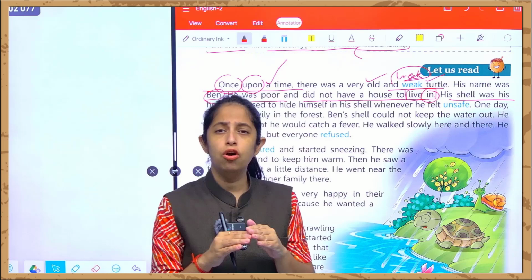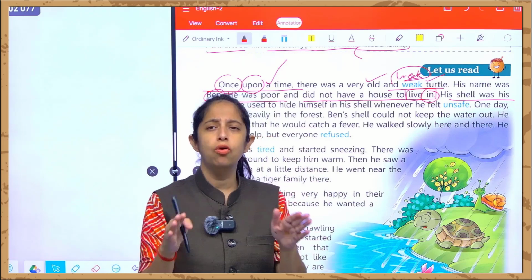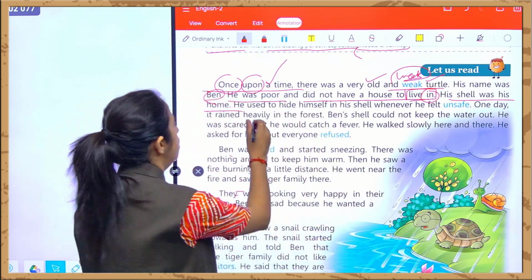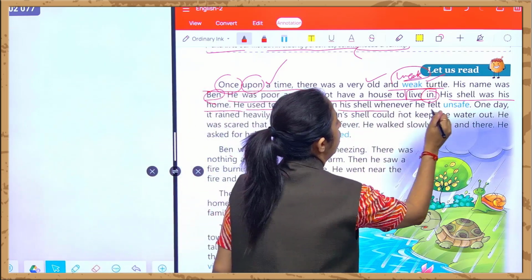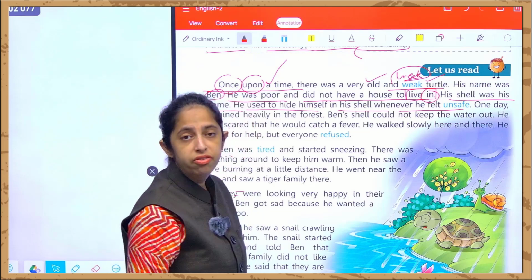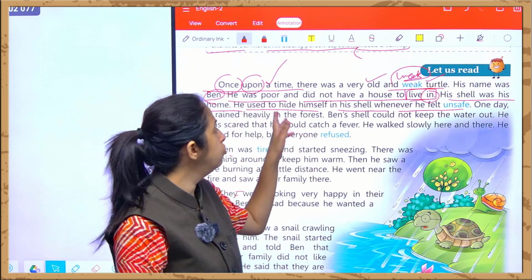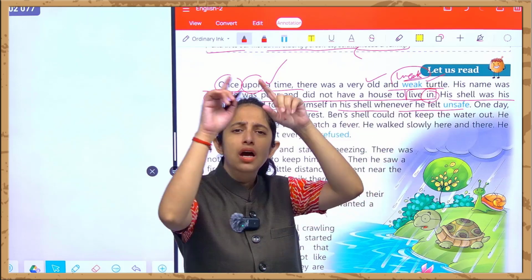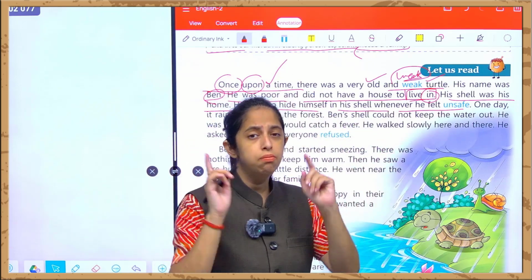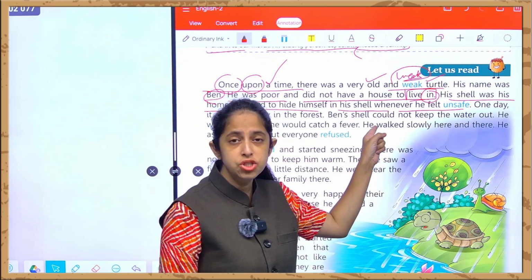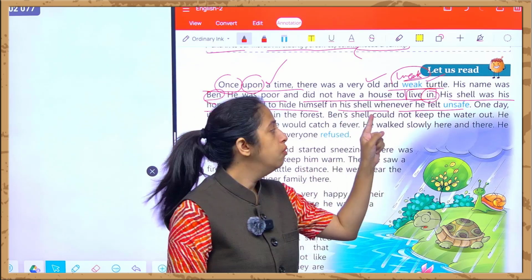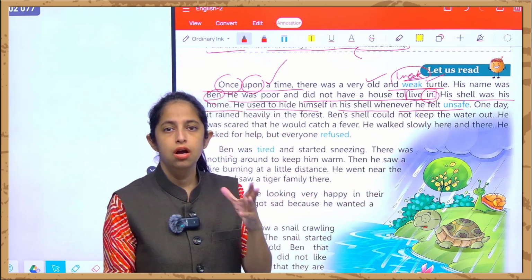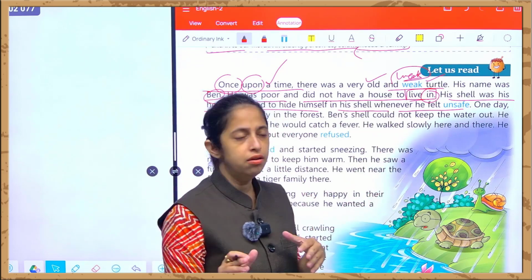And this shell not only protects their body, but also gives them shelter, right? He used to hide himself in the shell whenever he felt unsafe. This shell not only protects him from environmental injury, but also used to save him whenever there was a danger of getting attacked by some other creature.